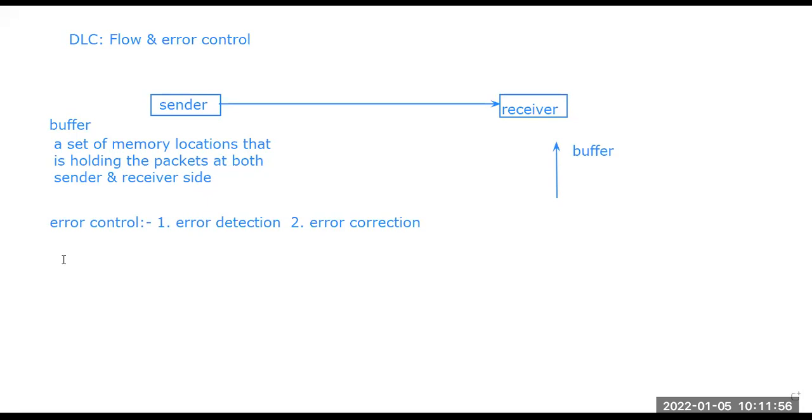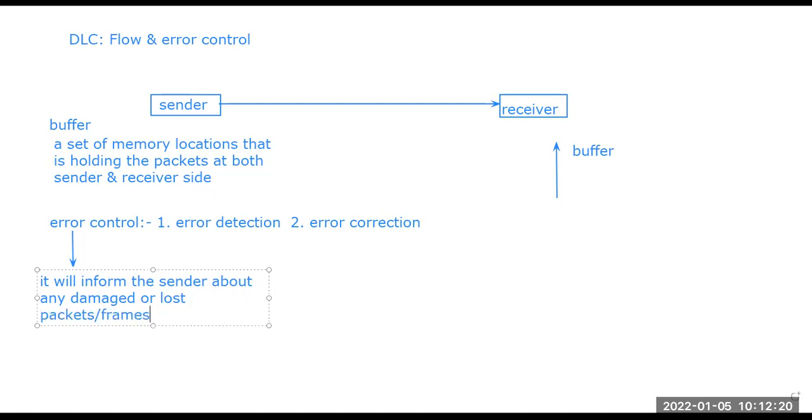It informs the sender about any damaged or lost packets or frames, we can say, during the transmission. So error control is a process that will inform the sender about any damaged or lost packets or frames during the transmission.